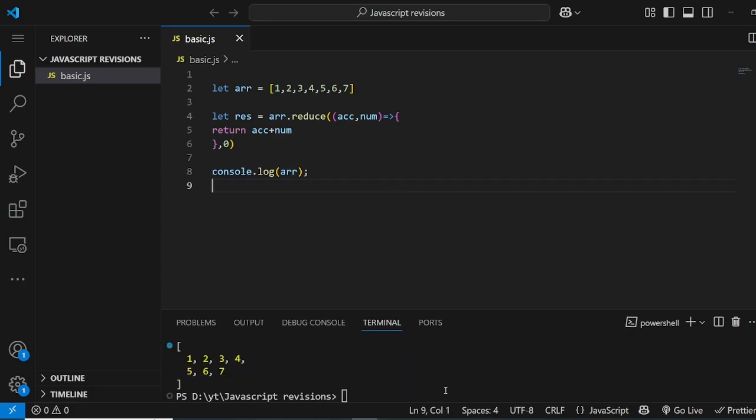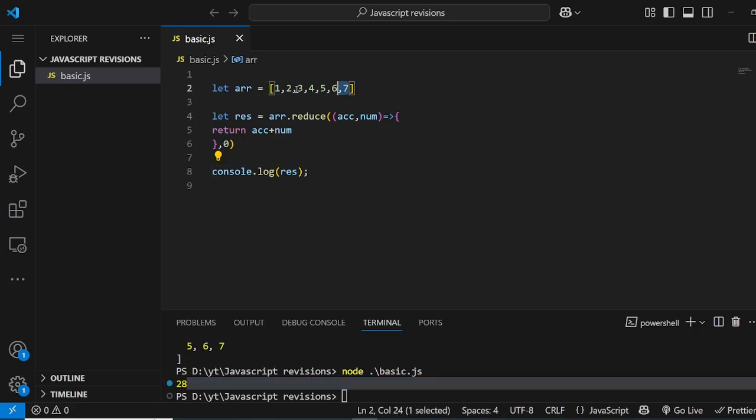Let me save. Sorry, I was printing the array. I thought, what's wrong with the result? I should print result. Okay, and 28 is the answer. You can calculate, 28 will be the answer. All right, so that's map, filter, reduce, and that's it.